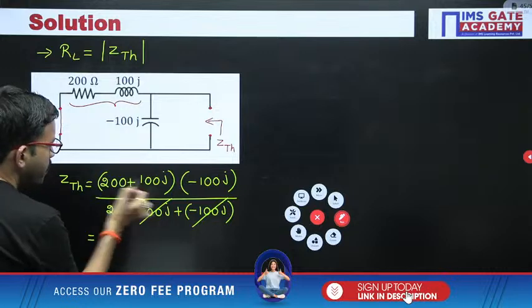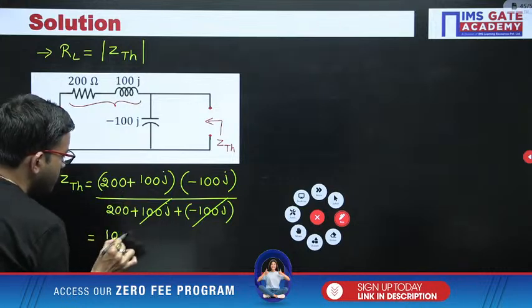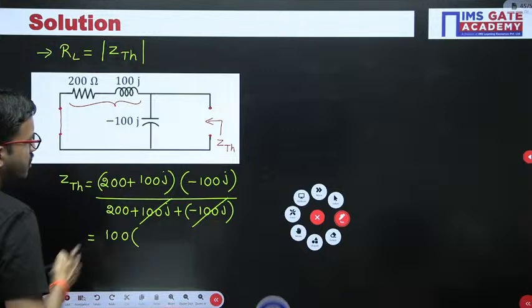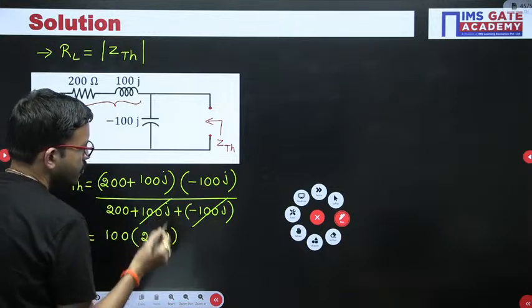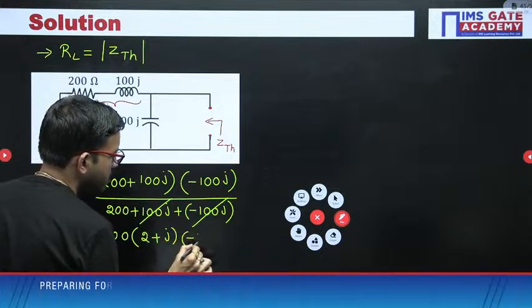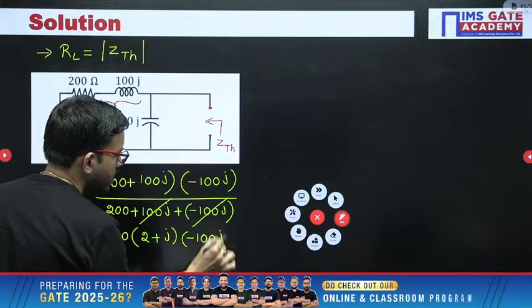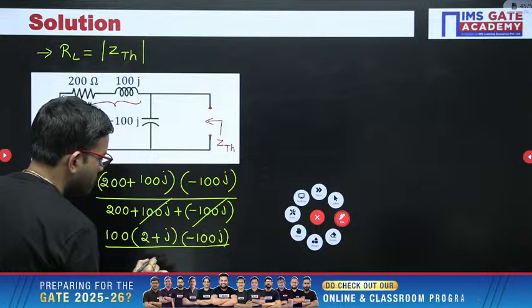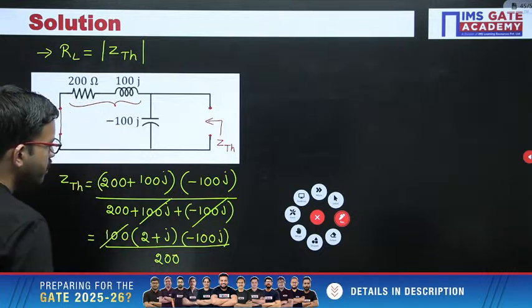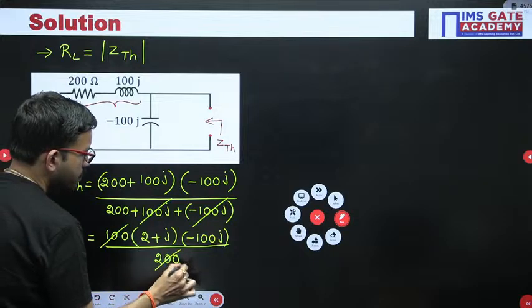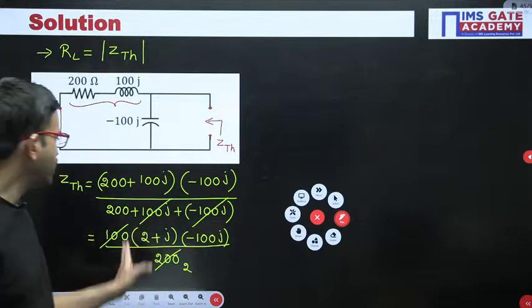From here I am taking 100 common, then in the numerator you have 2 plus j. Then here I am keeping minus 100j as it is for the time being. The denominator you have is 200. Now 100 goes into it 2 times. Now you can do further simplification.